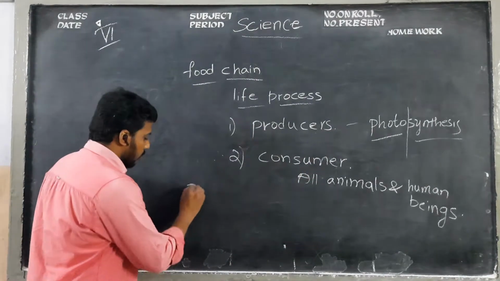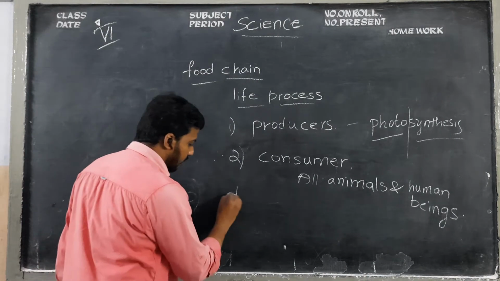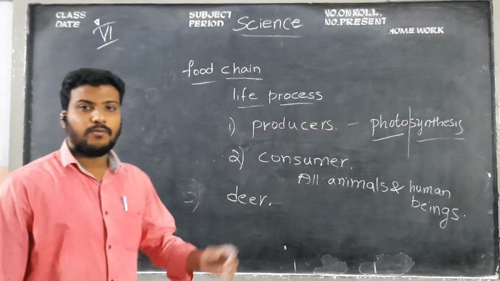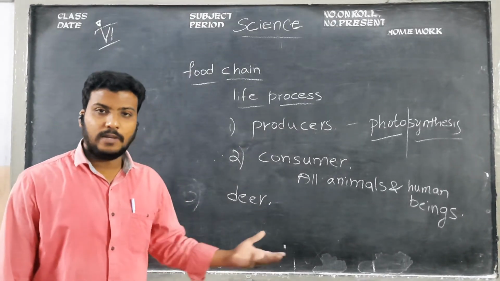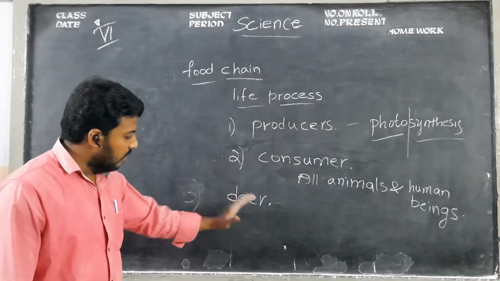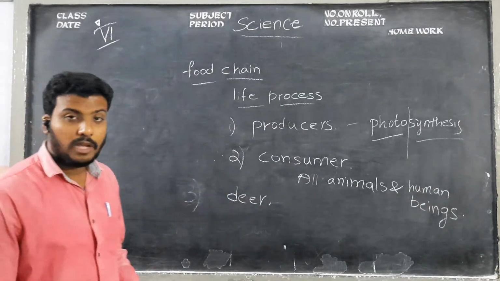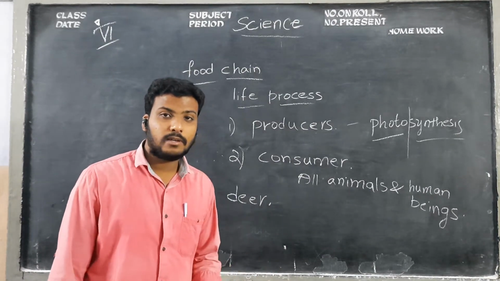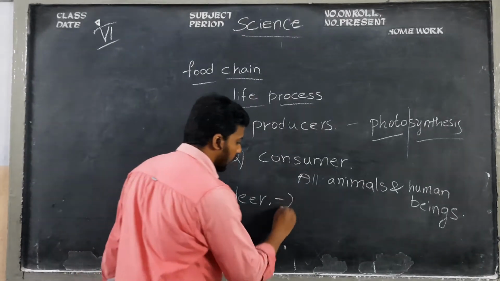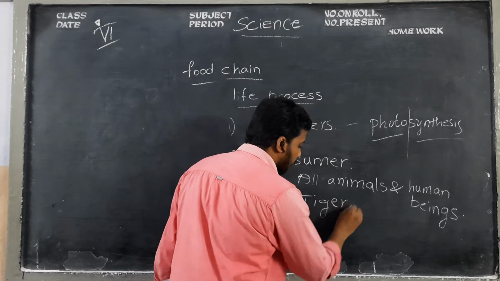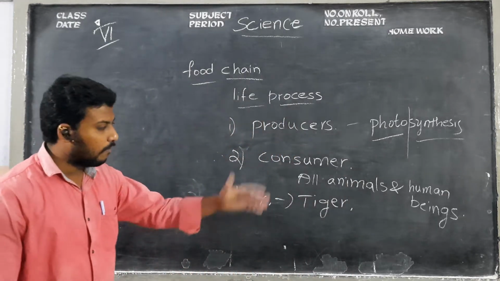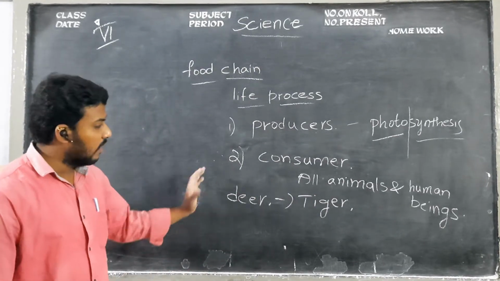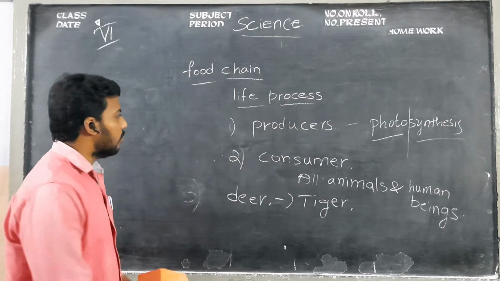So children, suppose a deer. What does the deer eat, children? What is its main food? You can say plants, the leaves of plants. So a deer eats the leaves of a plant. Then who eats the deer? You can say tiger. You know that? Tiger. Apart from plants, some animals also feed on animals. So right now we see how many stages there are, children.